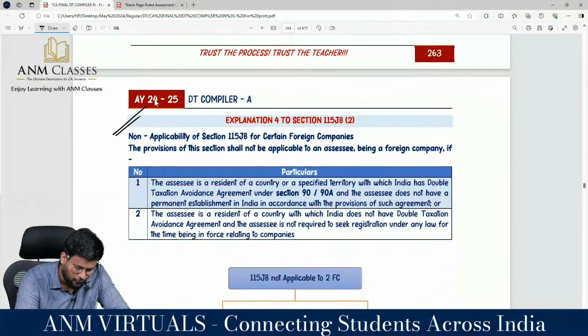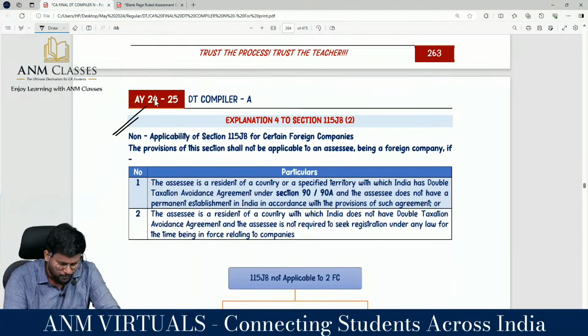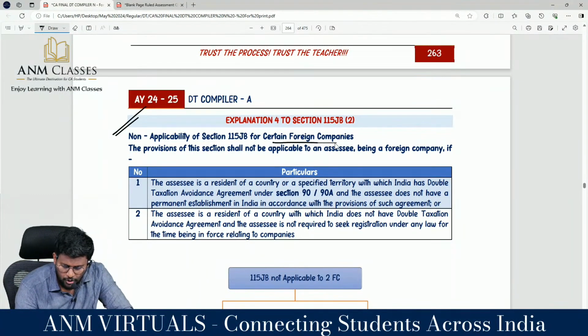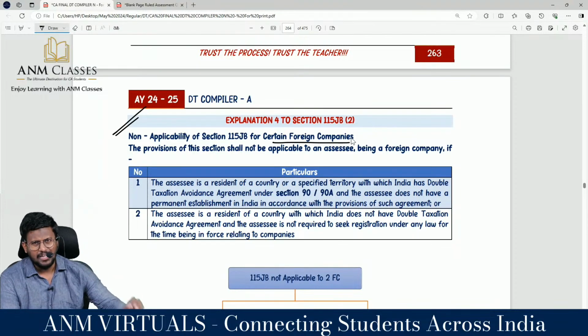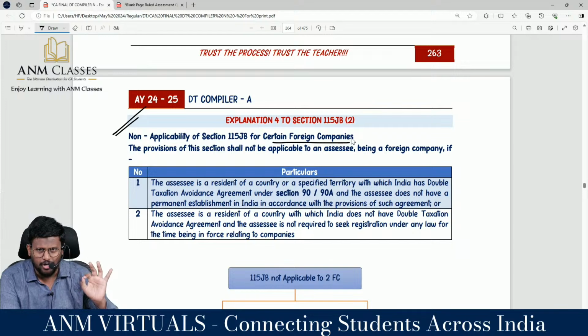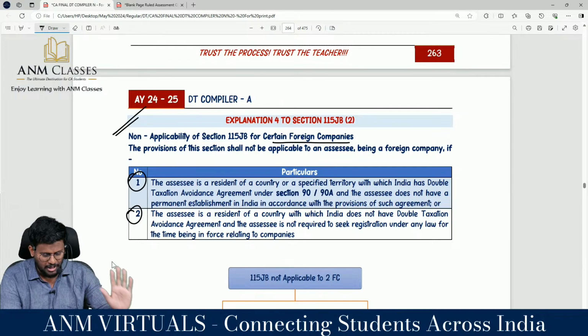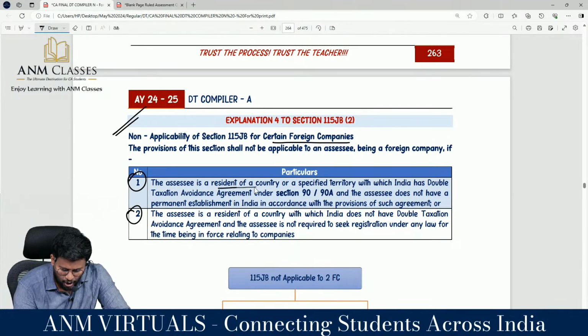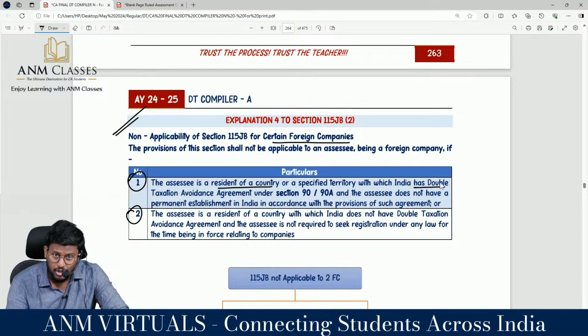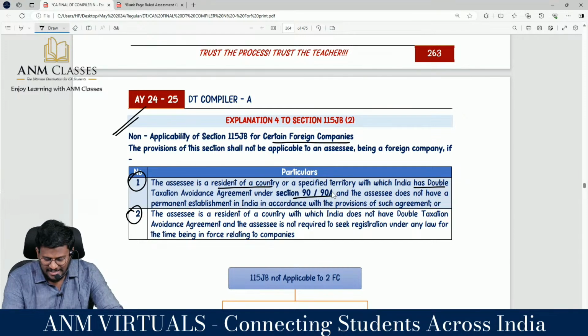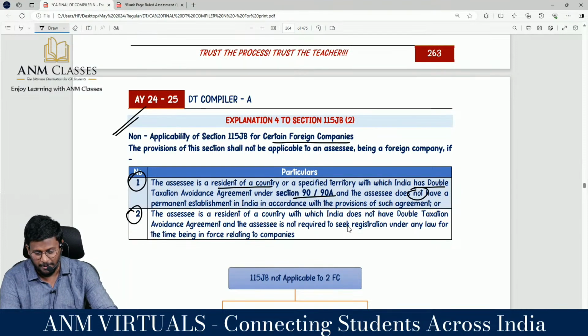I'm moving to explanation number 4 to 115 JB subsection 2. Non-applicability of 115 JB for certain foreign company. Oh my God. We understood that MAT will be applicable for foreign company, but for these two foreign companies, sir, MAT provisions will not be applicable. The assessee is a resident of a country or a specified territory with which India has a double taxation avoidance agreement under 90 or 90A, and the assessee does not have a permanent establishment in India in accordance with the provisions of such agreement. Brilliant. At this point, we should be able to appreciate and understand this very beautifully.